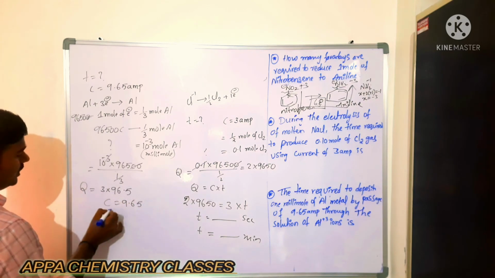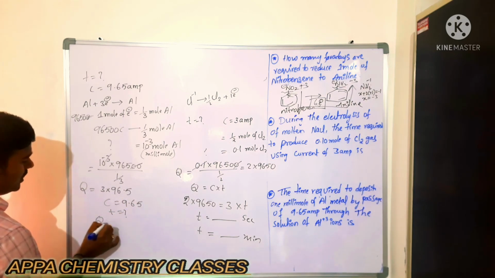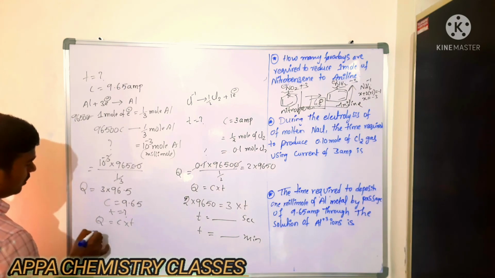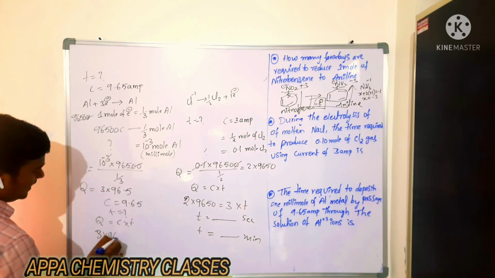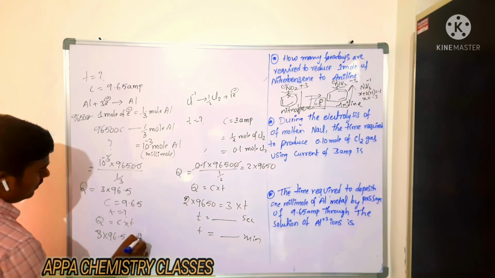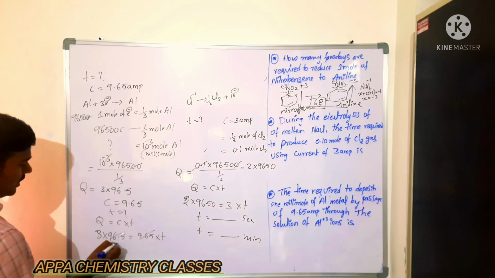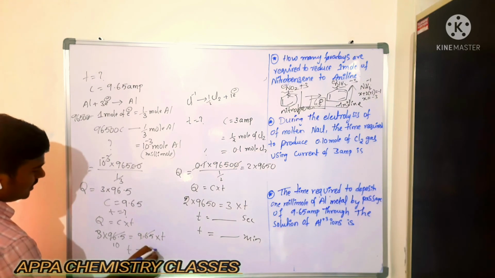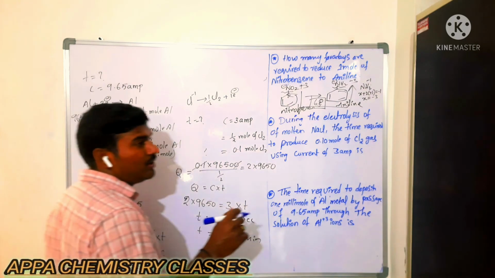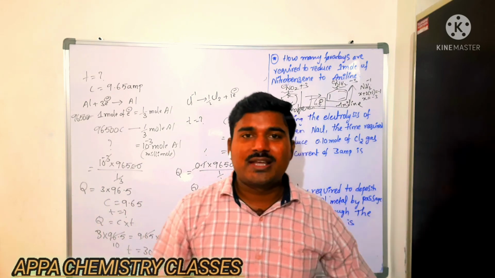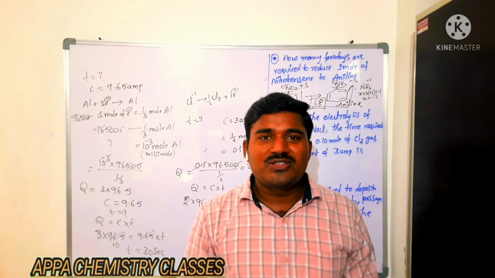We can calculate the T. So Q is equal to C into T. So 3 into 96.5 is equal to 9.65 into T. So it will get cancelled in 10 times. T is equal to what? 30 seconds. Is that clear? So this is Faraday's second law, with examples also we had seen.